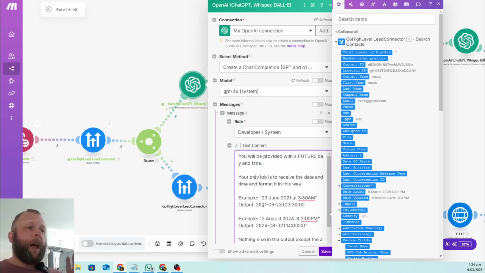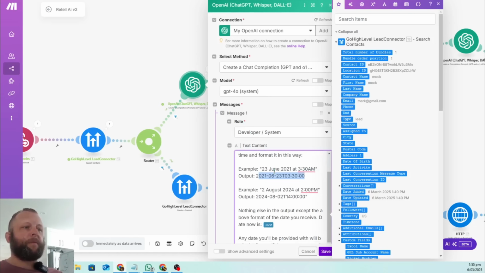So you have the year, the month, the date, and then the time in normal format, AM, PM, or 24-hour format. If I say tomorrow at 2 p.m., it needs to figure out what the date is tomorrow, and it needs to rewrite it in this format. This, in summary, is what this entire prompt does.